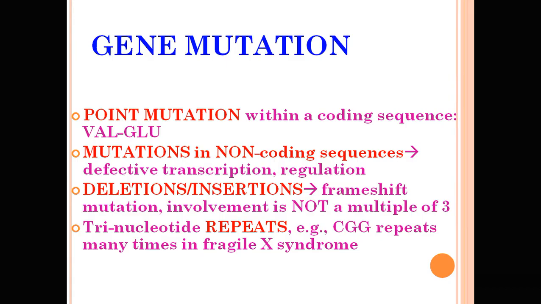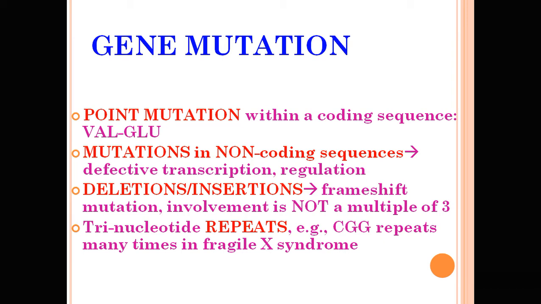There is a point mutation within a coding sequence, and a mutation in a non-coding sequence can lead to defective transcription and regulation. Some deletions and insertions lead to a frame shift mutation, where the involvement is not a multiple of 3. In some there are trinucleotide repeats, or CGG repeated many times, as in Fragile X syndrome. So this trinucleotide repeat mutation occurs in Fragile X syndrome.